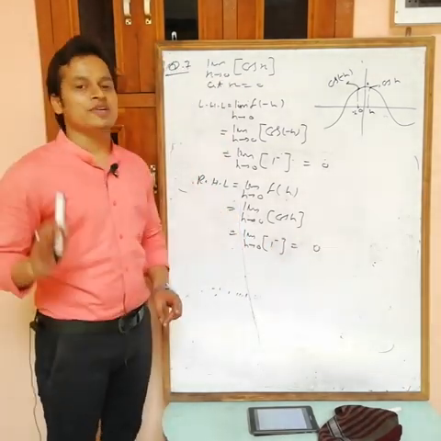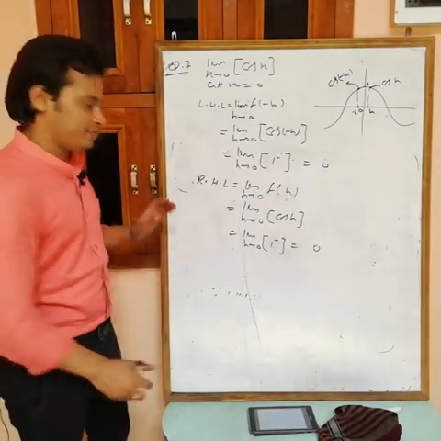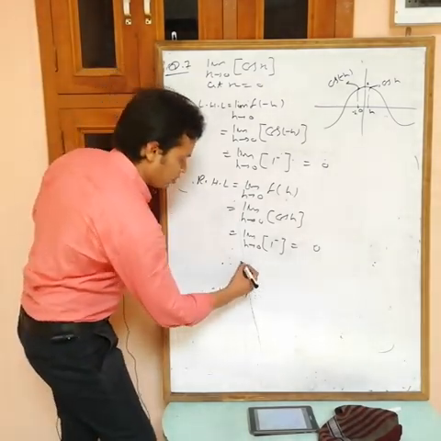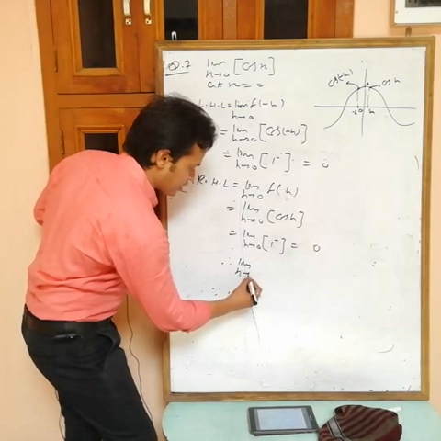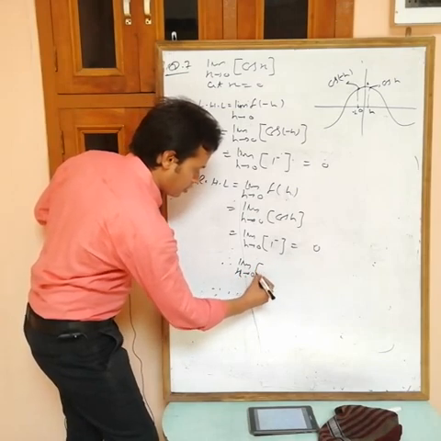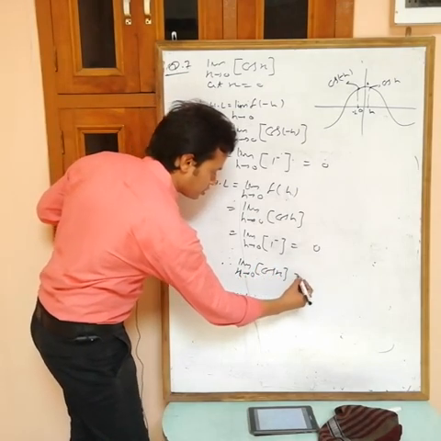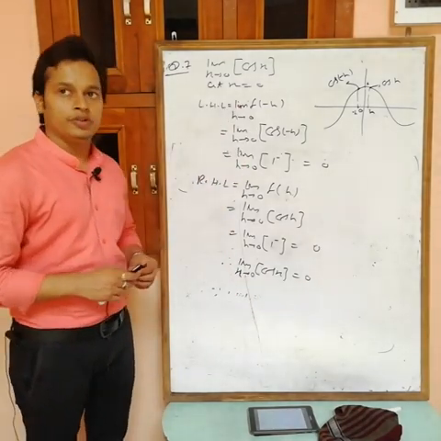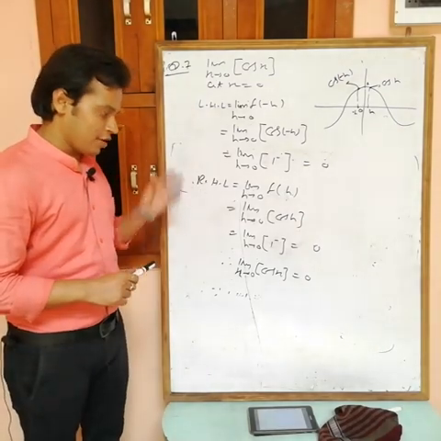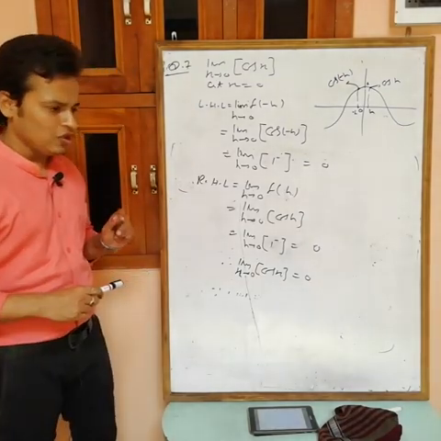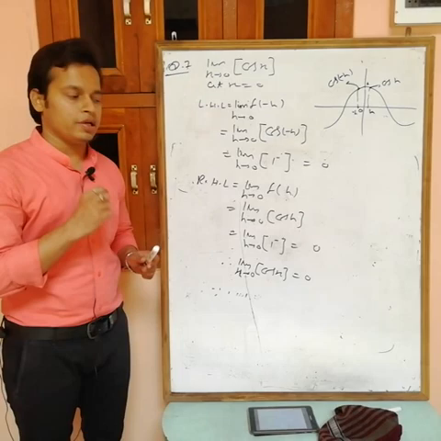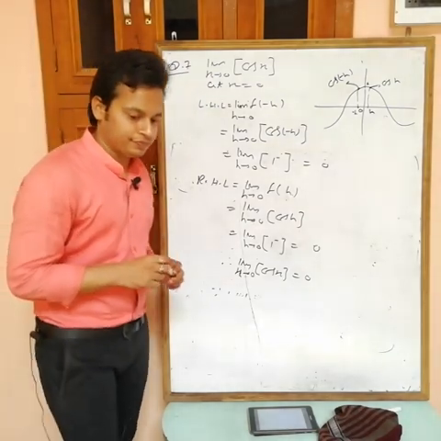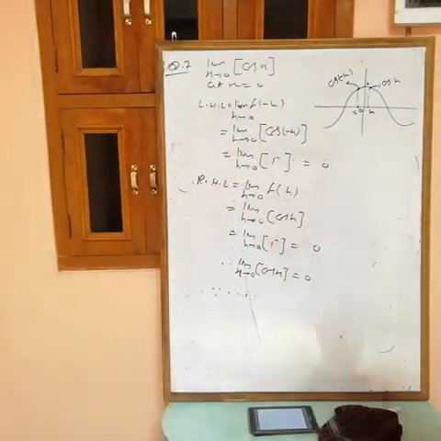Now LHL is equal to RHL, so the limit exists. Limit x tending to 0, greatest integer of cos x is equal to 0. Okay, now revise this lecture note. Next we will take tomorrow.